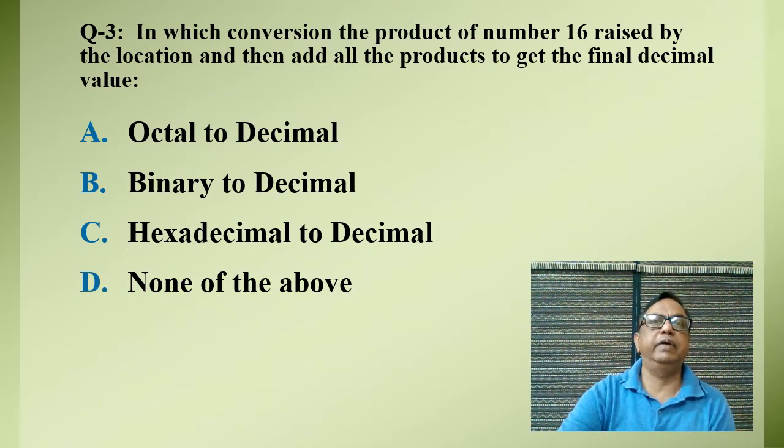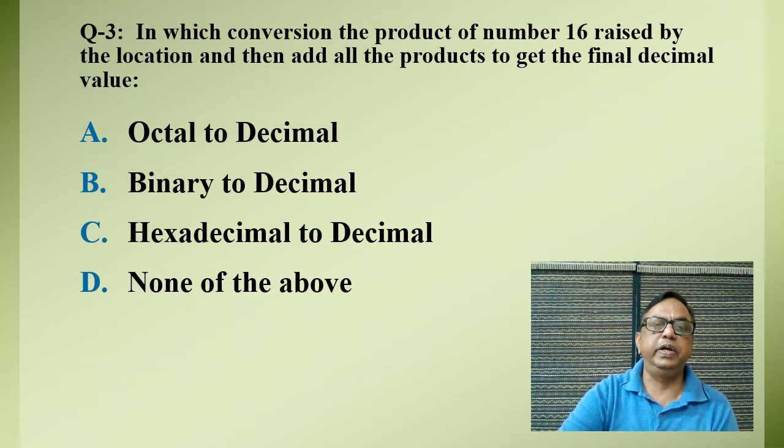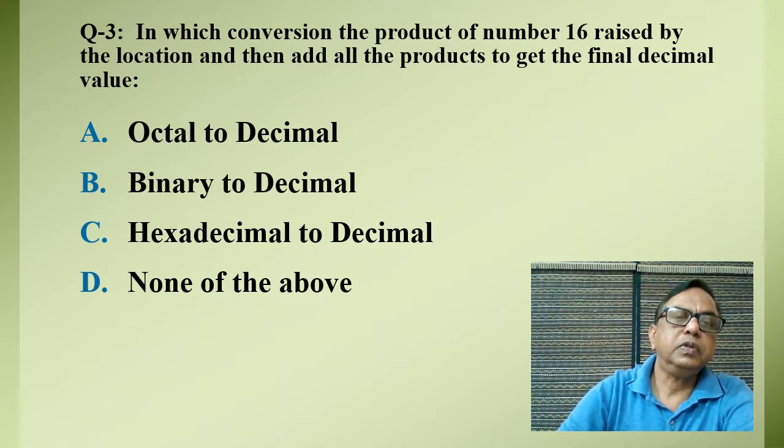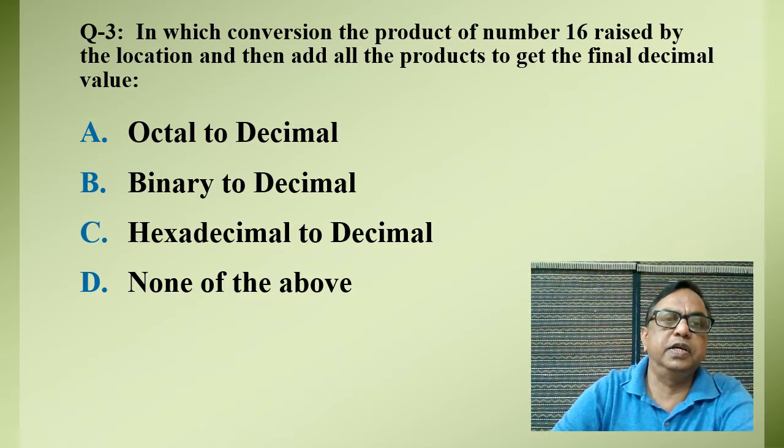In the third question, the conversion is the product of each digit with 16 raised to its location, and then adding all the products to give a final decimal value. Will it be octal to decimal, binary to decimal, hexadecimal to decimal, or none of the above? We know very well about all the discussed number systems.